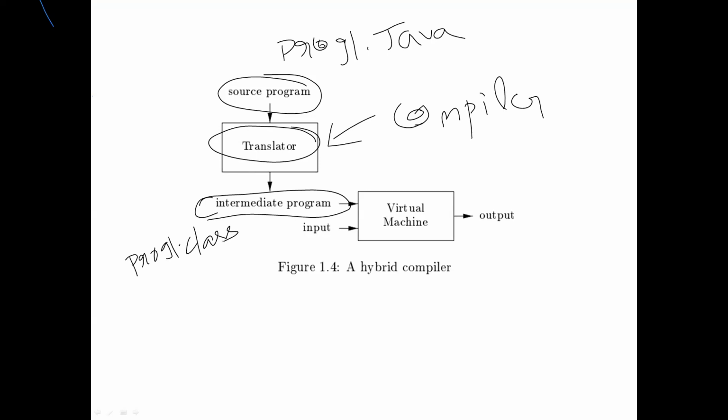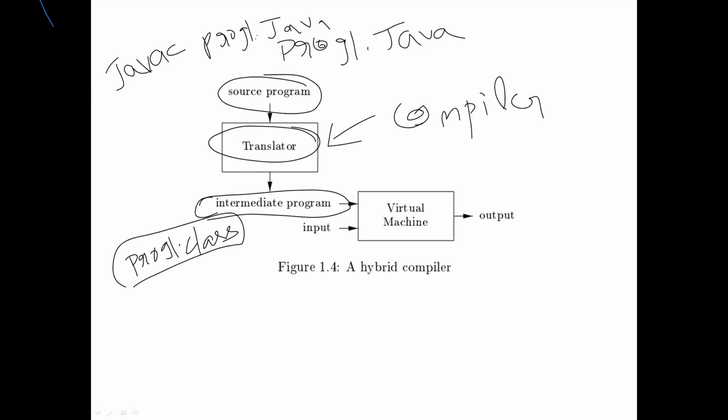So when I execute this program, for example, compilation can be done with the help of javac. So javac prog1.java. When I say javac prog1.java, it is going to give it to the compiler, that is the translator. The compiler is going to convert it into the target program, that is called the intermediate program with extension prog1.class.